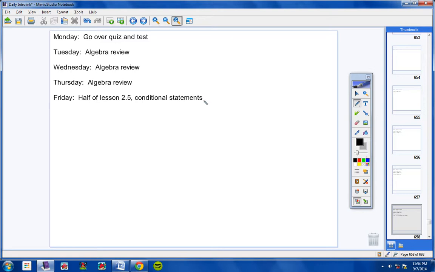But on Friday, when we cover half a lesson of 2.5 and you juniors are gone, you're going to get this lesson on the day that the 10th graders go to the museum, okay? And I can't draw this very well, but anyways, you get the point.